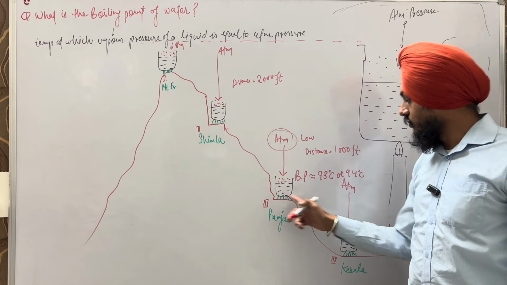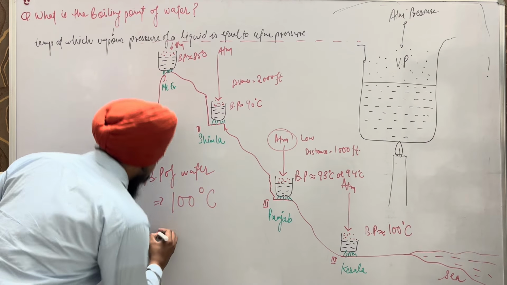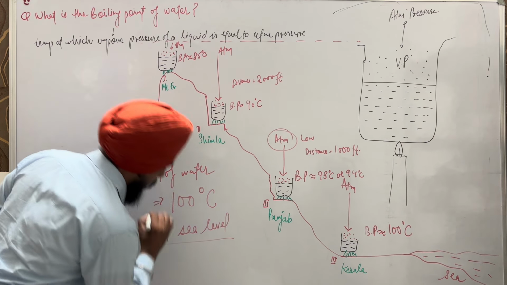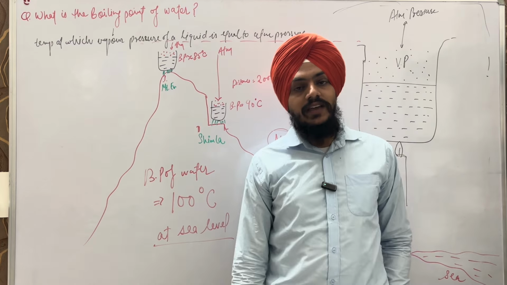So if you are giving the answer that the boiling point of water is 100 degrees Celsius, it is very important to write that it is at the sea level. Is it clear to you? So thank you very much.